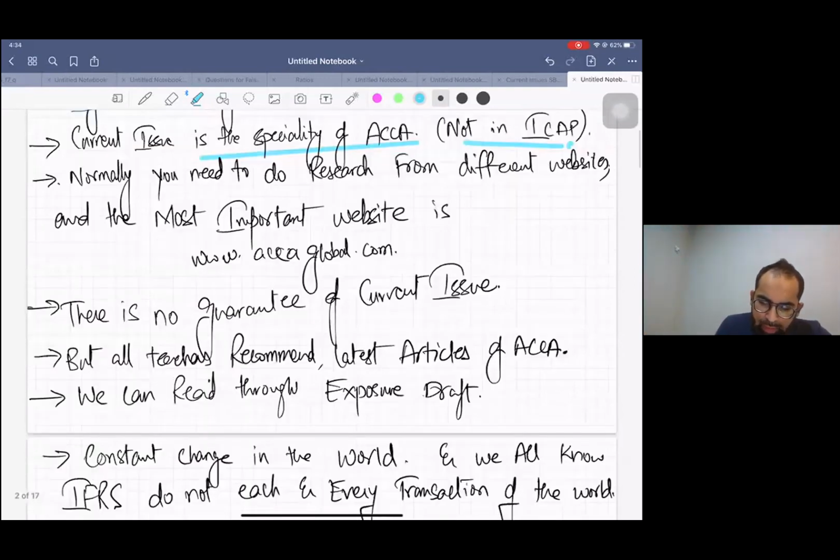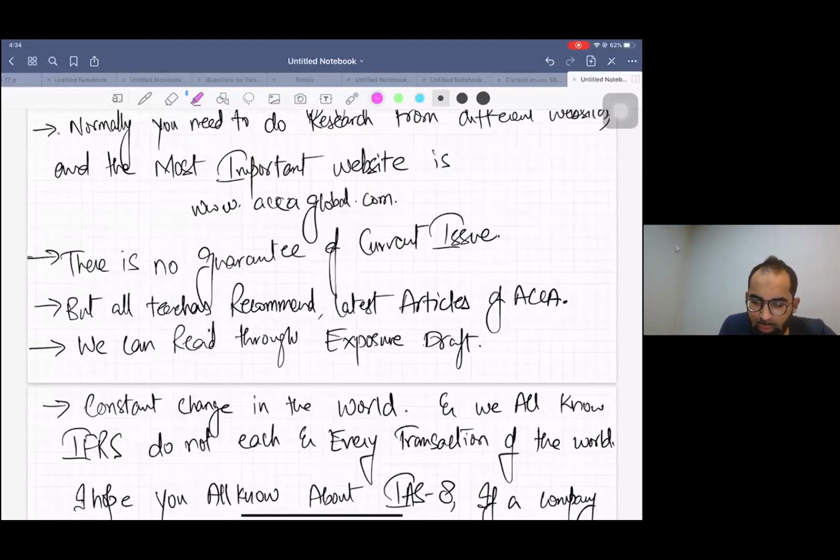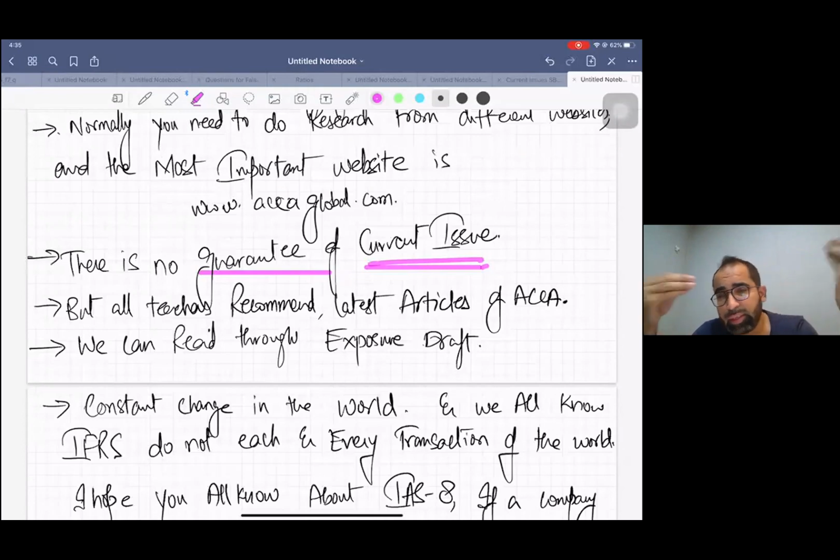Now one more thing, I have openly said that there is no guarantee of current issue. It happens many times. It's luck. Current issue is a luck. Many times we teach 10, 8, 7 current issues, and not a single current issue came from the class. It happens. But whatever efforts we put in today will benefit us, in real life or in understanding new things, but there is no guarantee. So that's a pure disclaimer. Don't think that you will get the same current issue that we are doing today. So don't over expect, right? That's very simple.